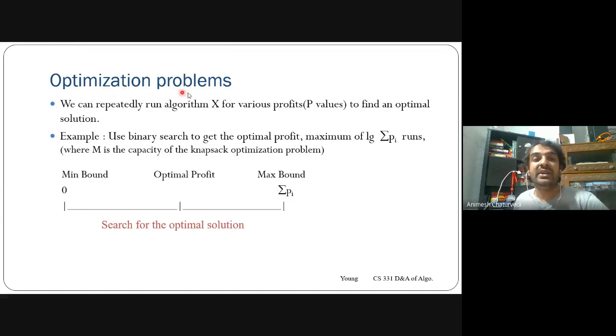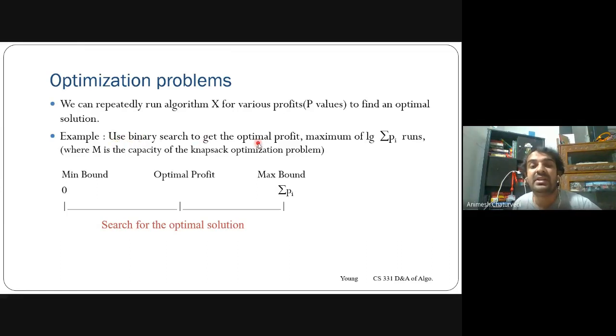Then we'll see optimization problems. In the optimization problems, we can repeat the algorithm X for different profits. There could be local minima, local maxima, global minima, global maxima. We can find out what is local minima, local maxima, global minima, global maxima according to the problem definition of that optimization problem, so that we could reach the optimal solution. In some problems, local minima is the better one, global minima is the better one. In some problems, global maxima is the better one. So we try to search them.